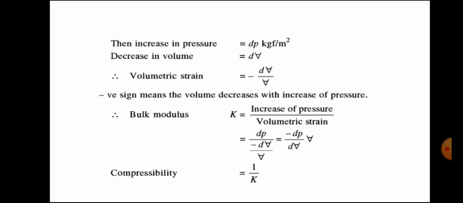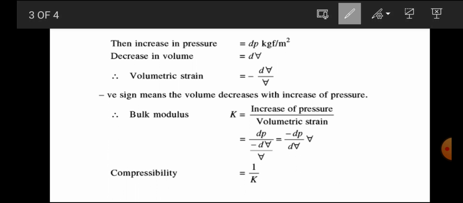Then we can say that the increase in pressure is equal to dP. Its unit is Newton per meter square, otherwise kgf per meter square. The decrease in volume is dV, and the increase in pressure is dP. Now we discuss what volumetric strain is. Volumetric strain means change in volume divided by volume.